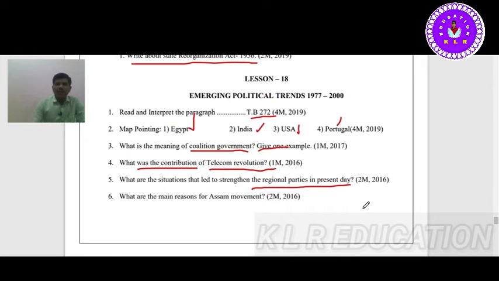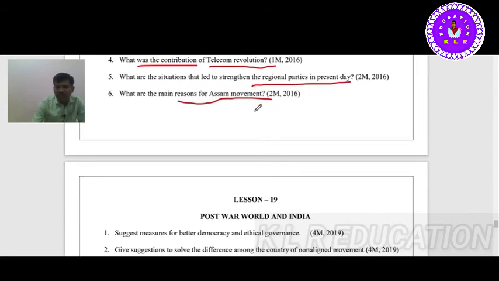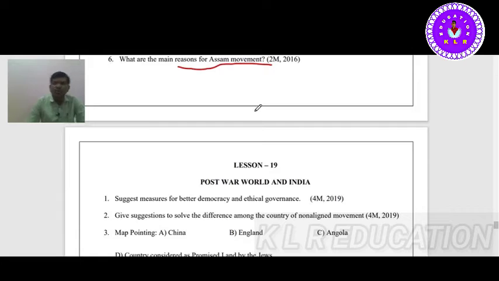What were the main reasons for the Assam movement? Because of outsiders, the Assamese started the movement to remove them. Other people were coming and entering Assam and became second-class citizens, so they started the movement that we call the Assam movement.